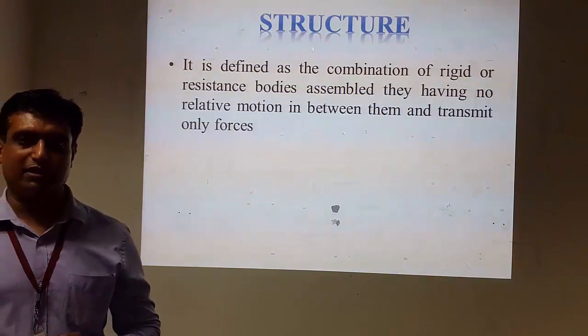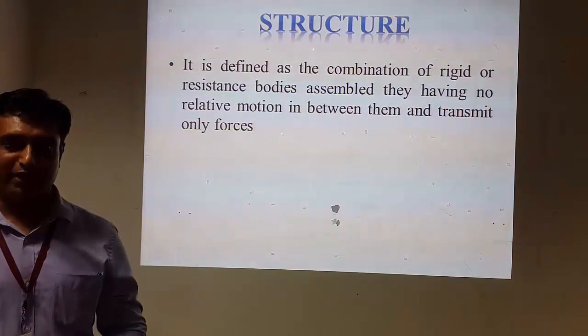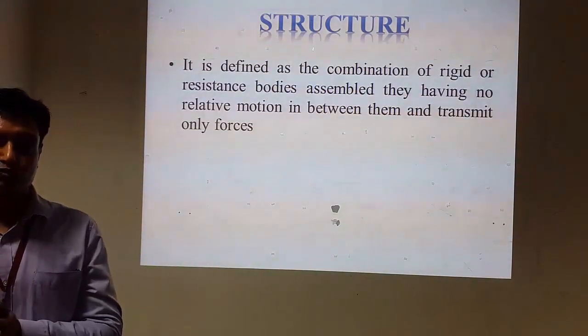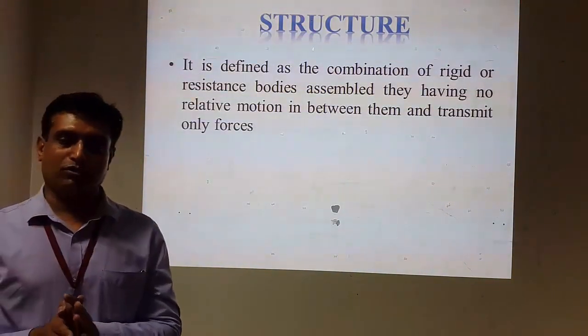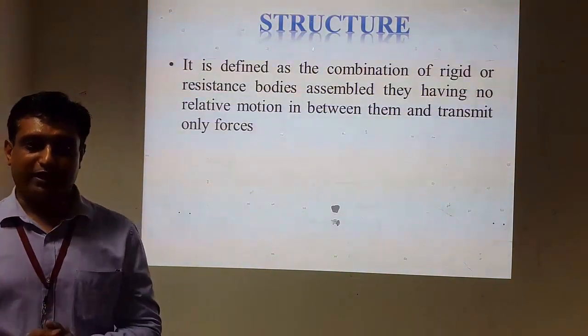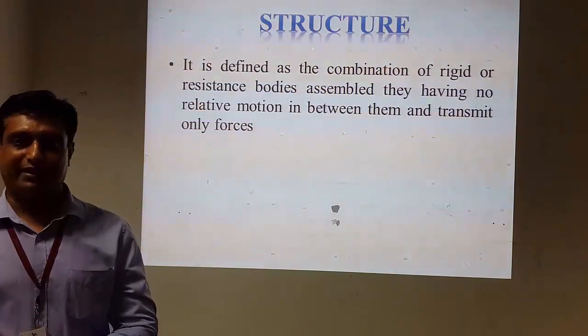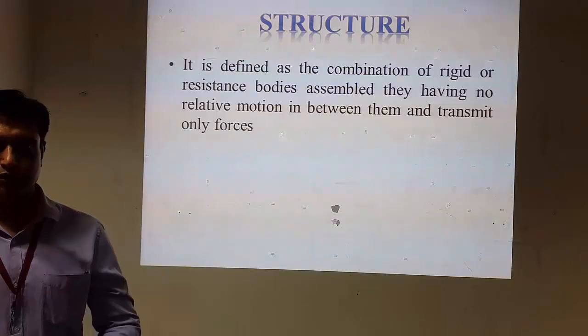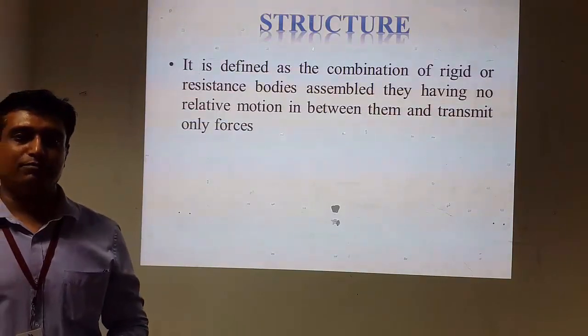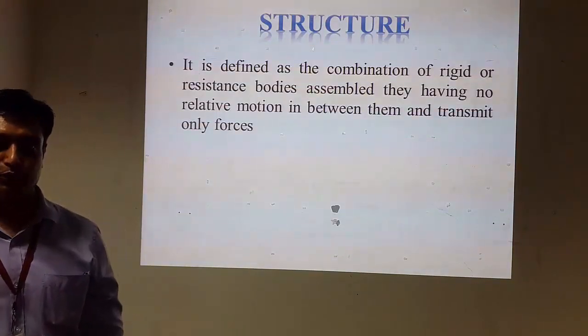Link can be considered as the foundation link of the mechanism. If we arrange various links in such a way that it does not transmit any motion, but it transmits force, that kind of arrangement is known as structure. In short, we can say that the degree of freedom of structure is zero.